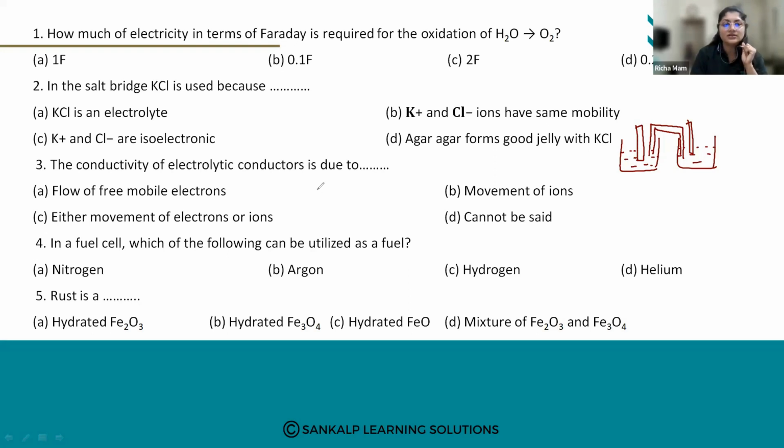Why is the salt bridge used? Just now I have told you the main function of the salt bridge is for transferring and to maintain the neutrality. So the answer is B. K plus ions and Cl minus ions have the same mobility.